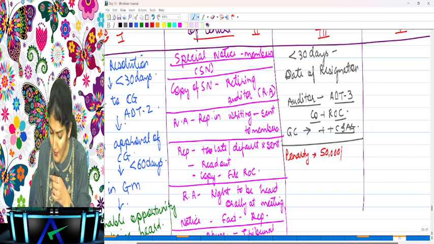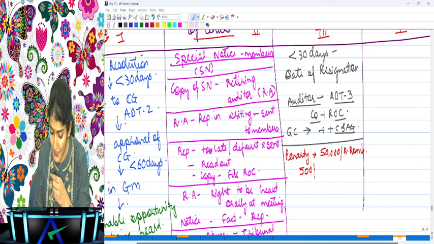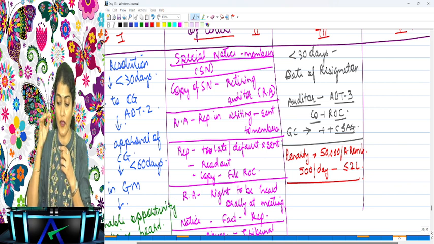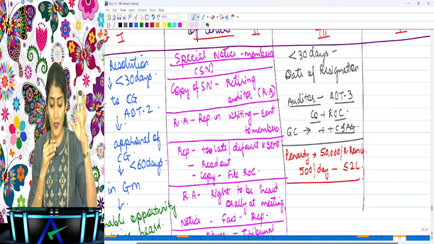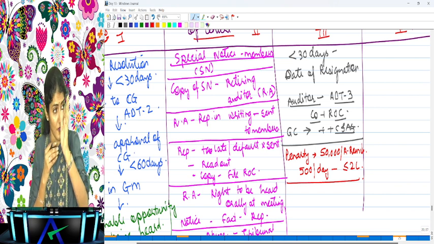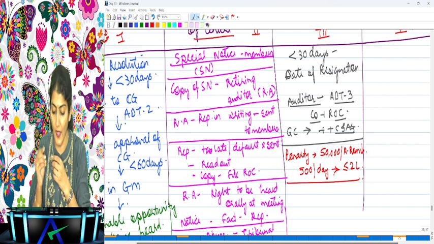50,000, or the remuneration of the auditor, whichever is less, and 500 rupees for each continuing day of default, subject to a maximum of 2 lakh. 50,000 or the remuneration of the auditor, whichever is less. And what does it say? 500 rupees per day for continuing day of default, subject to a maximum of 2 lakh rupees.